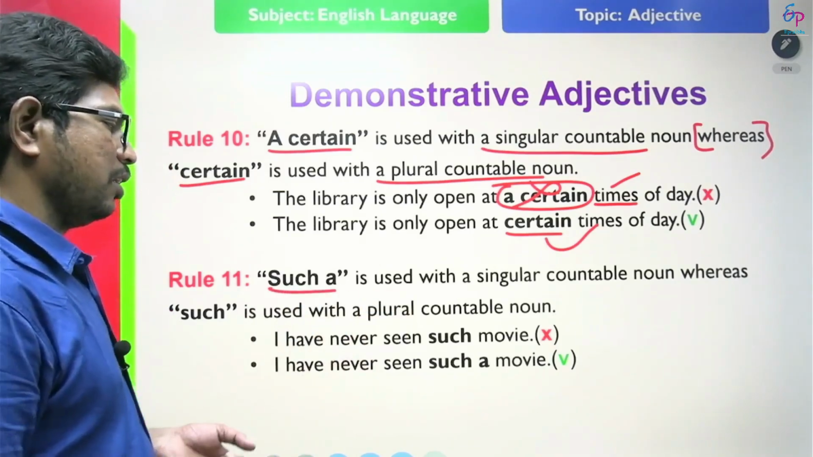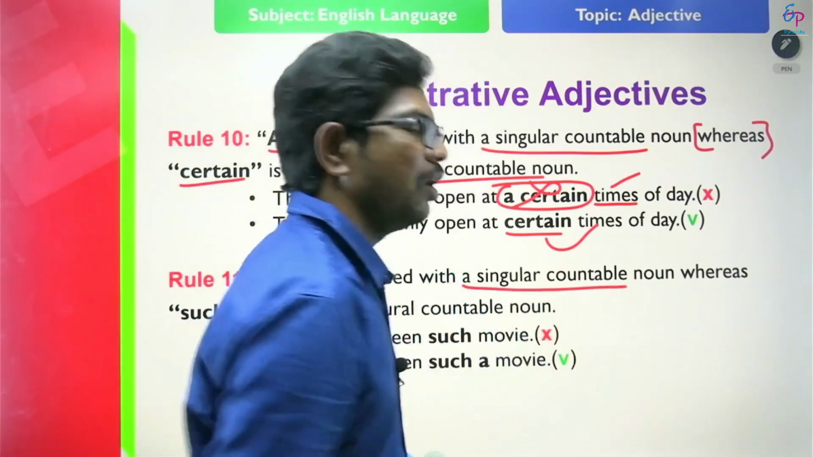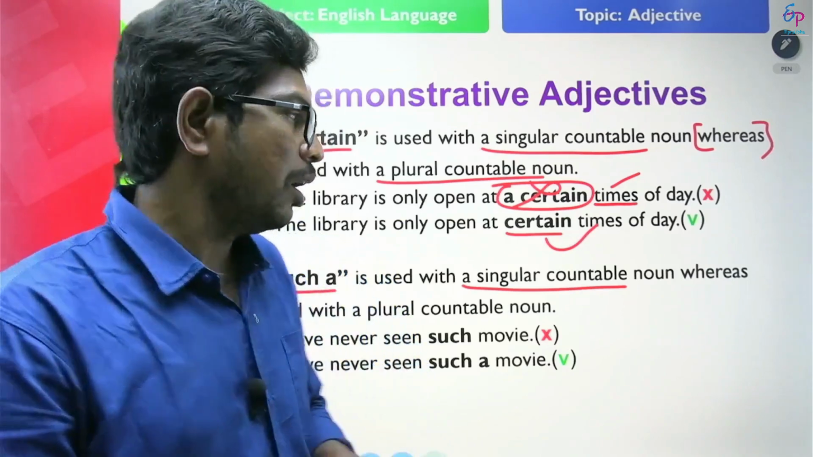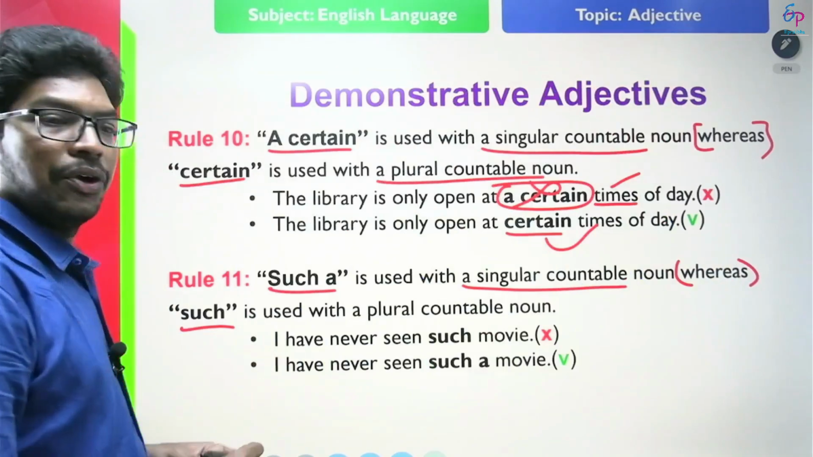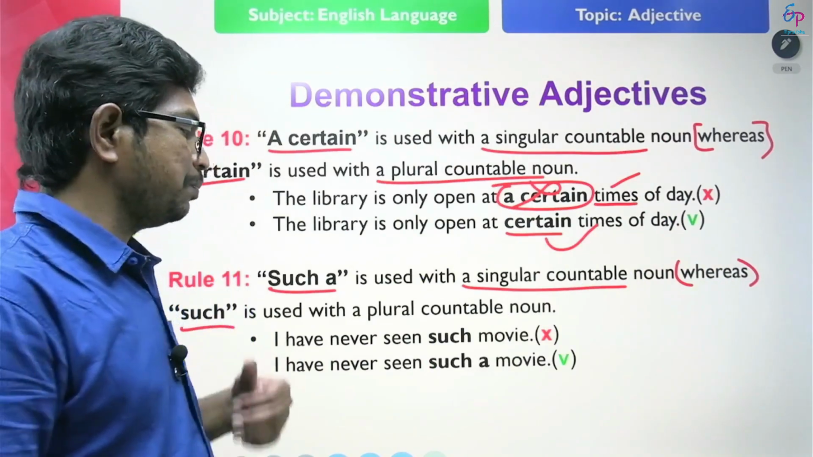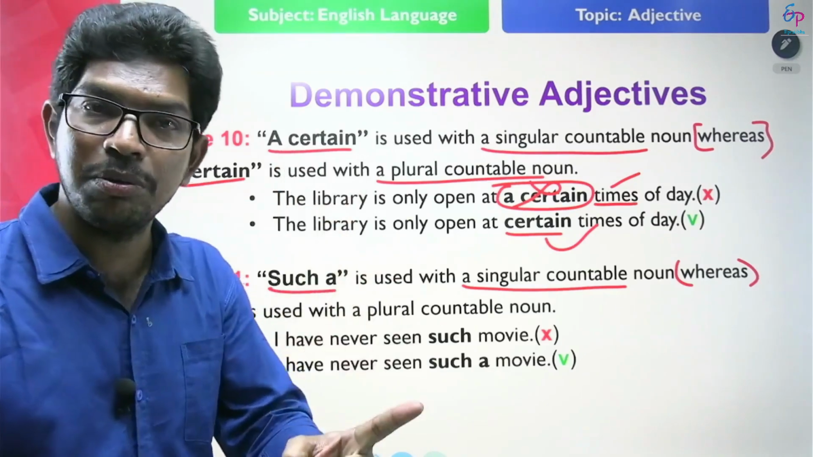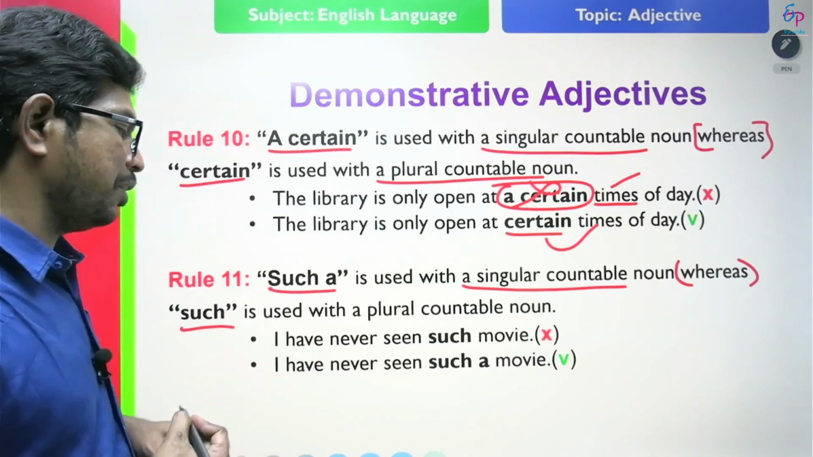Such a. The phrase such a is only used with a singular countable noun. That means after such a we only use a singular countable noun. Whereas such is used with a plural countable noun. After such a we use only a singular countable noun. After such we use a plural countable noun. Look at this example and find out the error.